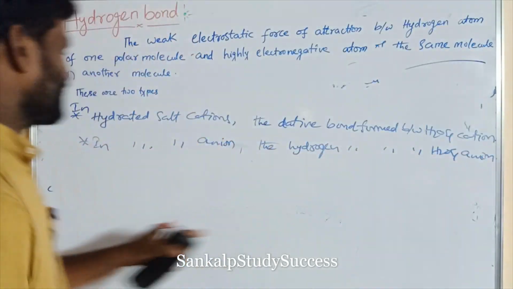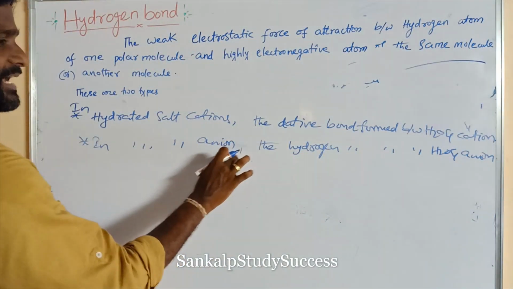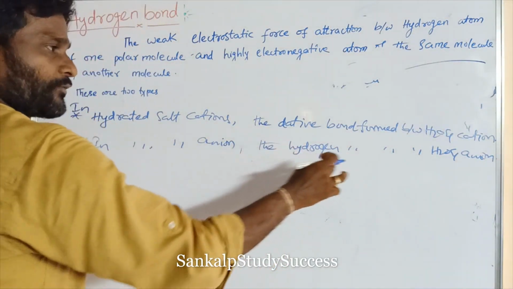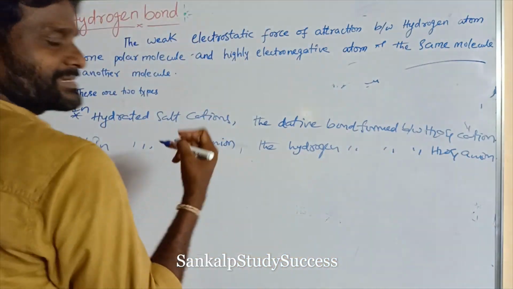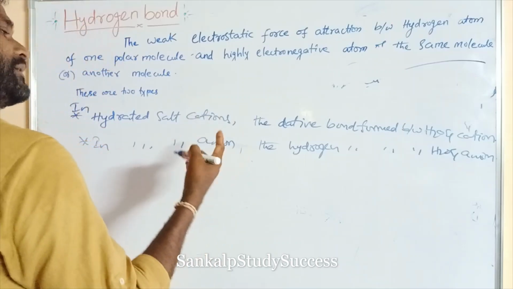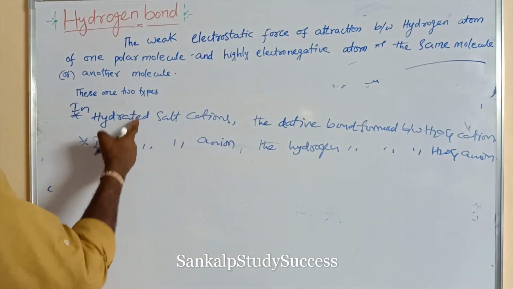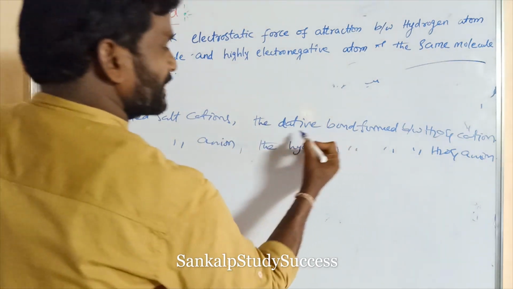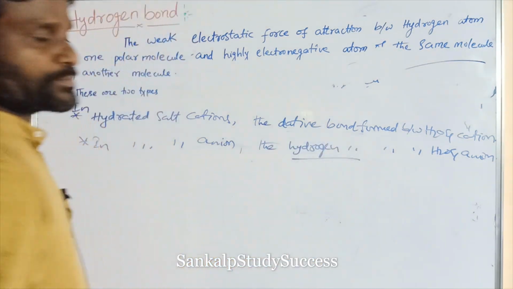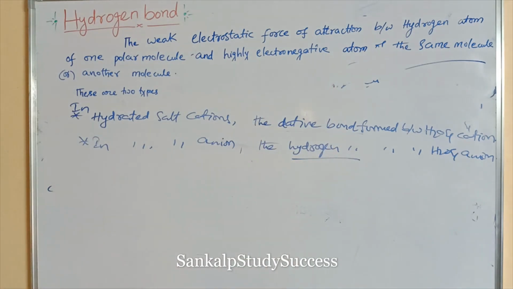In hydrated salt anion, the hydrogen bond is formed between water and anion. Anion means negative ion. Here it is not the dative bond, but the hydrogen bond that is formed between a water molecule and the anion.